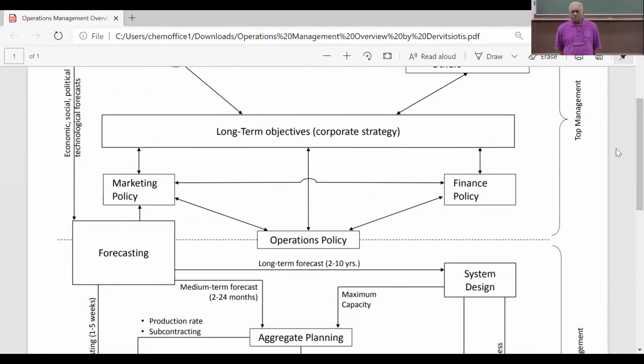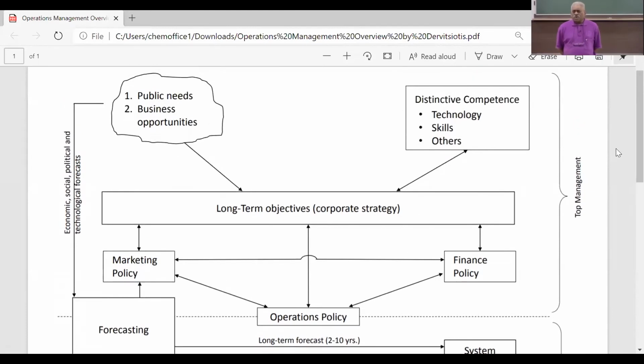Yeah, come on. What are the boxes that you see in the lower part of the top management? Sir, marketing policy and finance policy. And there's one more: operations policy. See the dashed line. The dashed line signifies the bottom part of top management and the top part of the operations management, correct? So you find marketing policy, finance policy, operations policy, and one more box jutting into the bottom part.